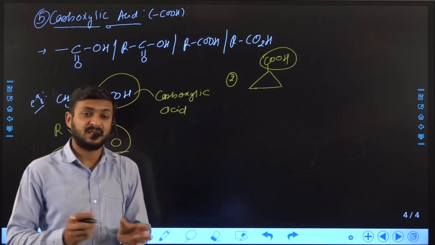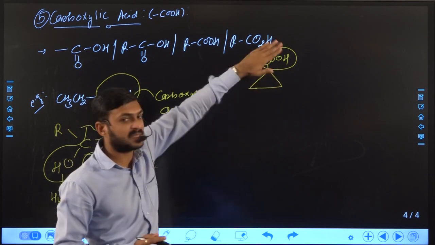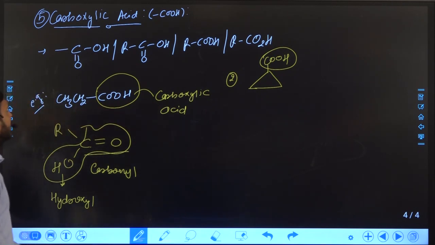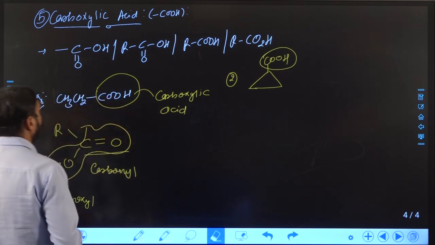It is always substituted, that means in a cyclic compound also a hydrogen is replaced with a COOH group. Ester is also present in cyclic form, but here it is not present in cyclic. It is always present in the terminal part, right? So this is how we can understand carboxylic acid, but we also understand based on different functional groups, right?